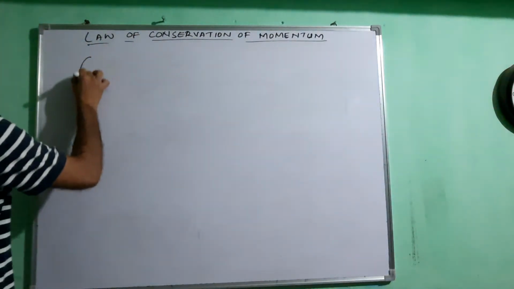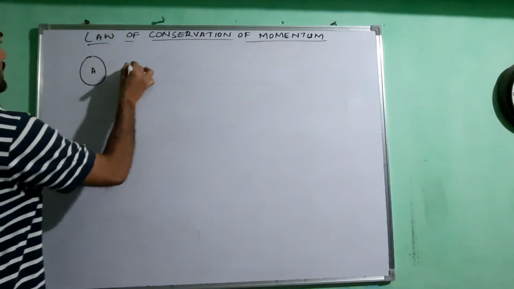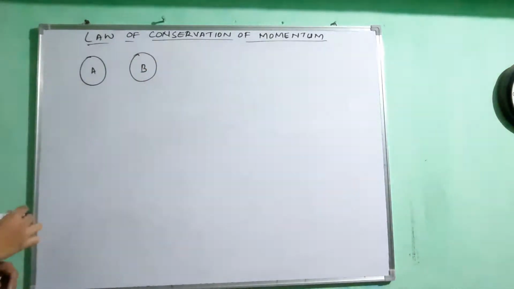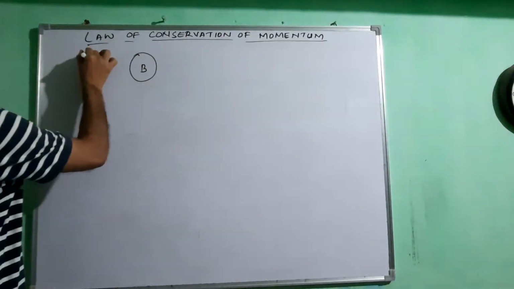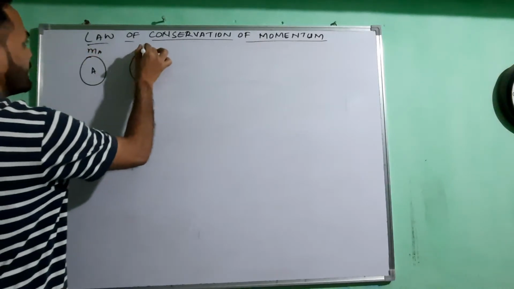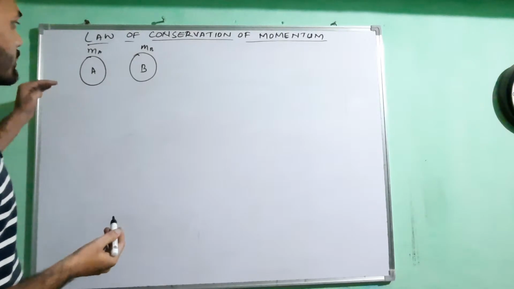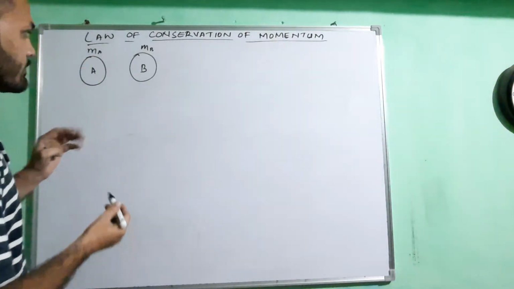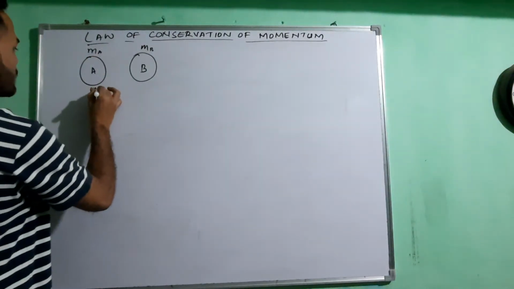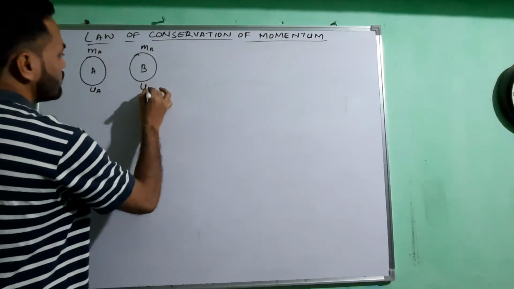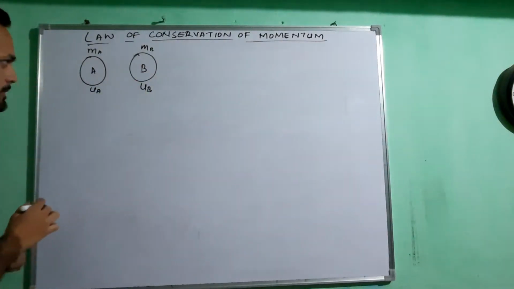Let us assume that there are two objects, two balls, A and B, of mass MA and MB. Let us assume that they are moving along a straight line with the initial velocity of ball A to be UA and that of ball B to be UB.